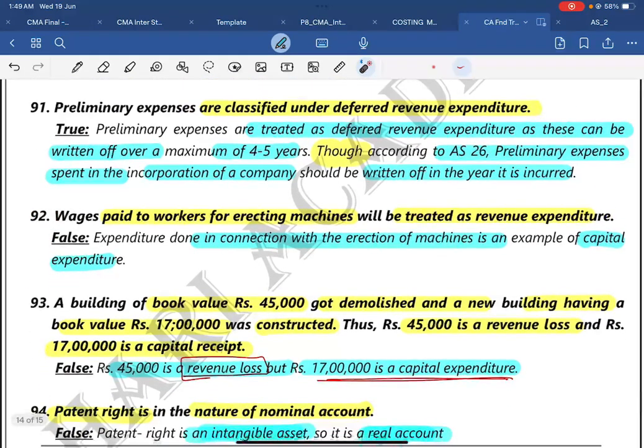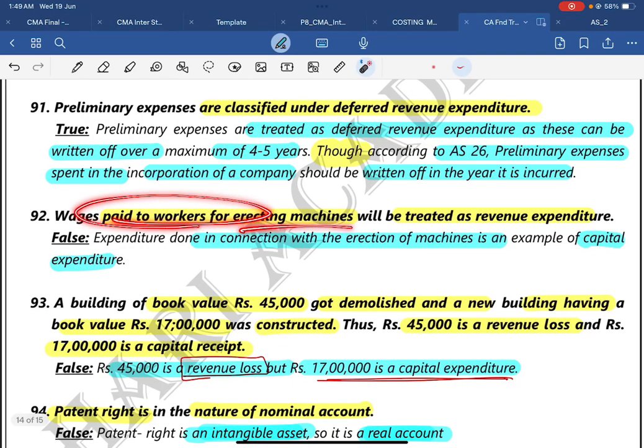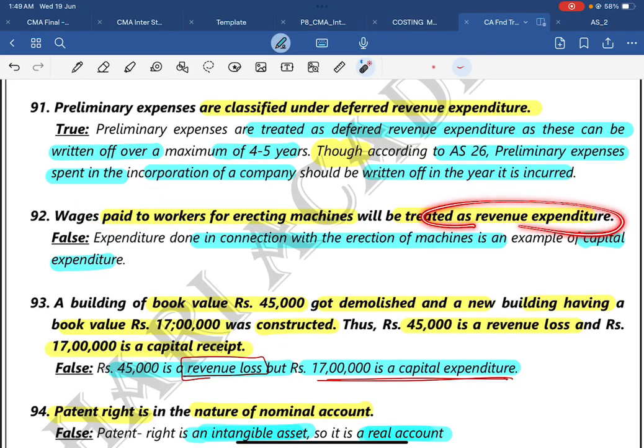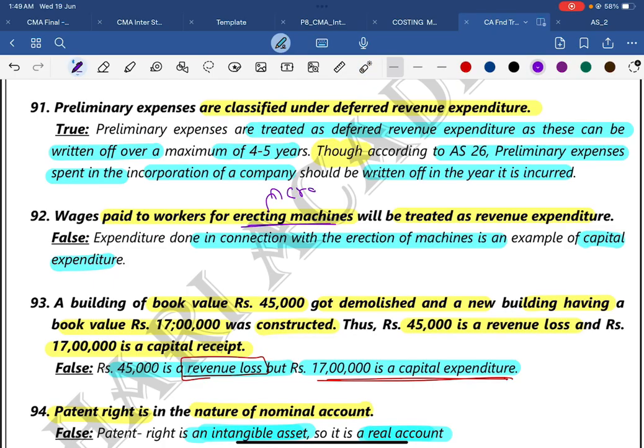Then question number 92. Wages paid to workers for erecting machines will be treated as revenue expenditure. What is this erecting machines? There is something known as a crane used for construction purposes, and the JCB brand that will be used for construction purposes. That will be treated as a capital expenditure. Without them we could not complete that project. Wages paid to the workers of that erection machine, okay, that is a capital expenditure.